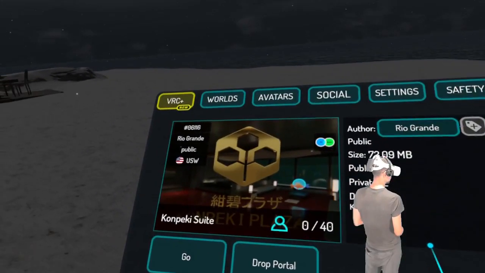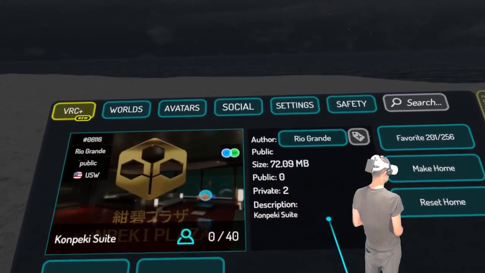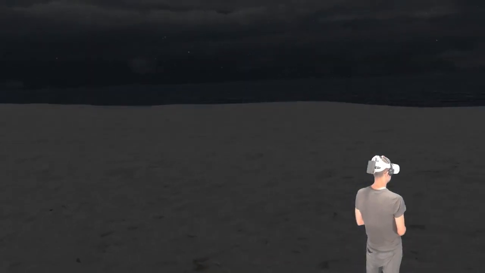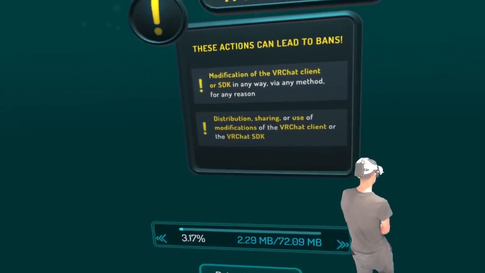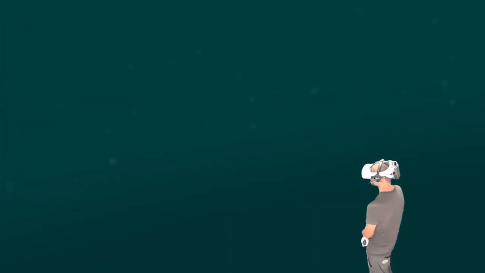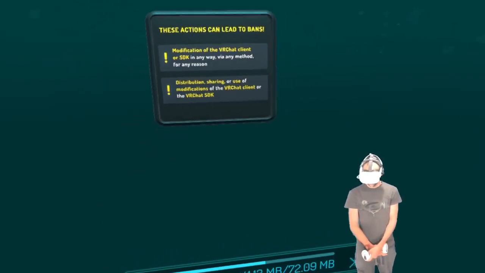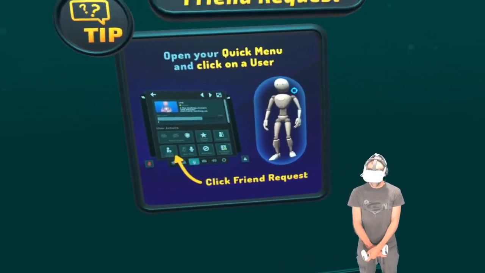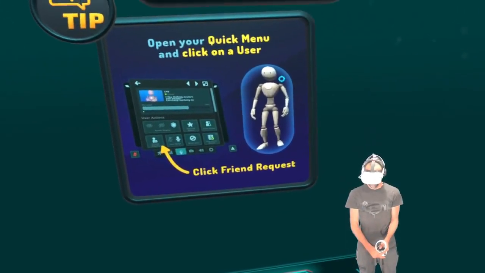Sweet is apparently a popular term. I don't know why I thought this was a cool place, but apparently I did, so I'm gonna visit it. Gonna check it out. So first world, just weird. Second world, full of atmosphere. I wonder if that means something. I wonder if that's a real place. Konpeki Plaza.